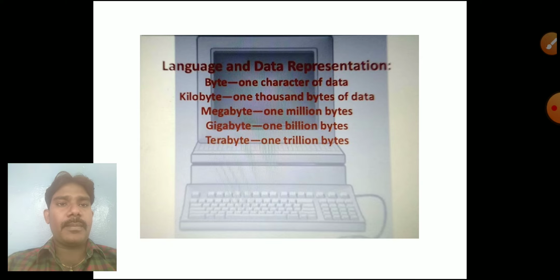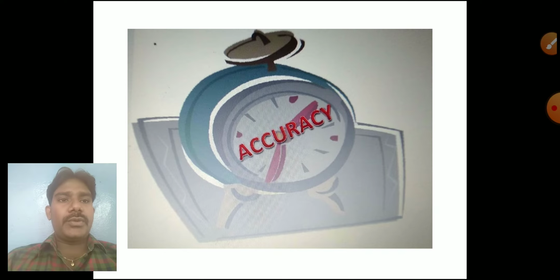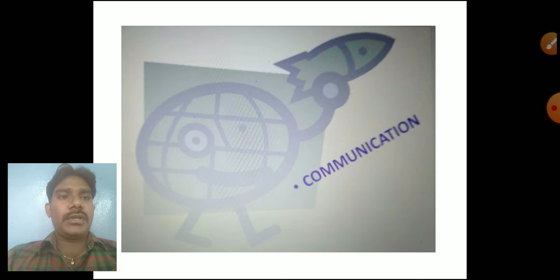Next, what are the characteristics of a computer? High speed: whatever instruction we are giving, everything will be completed quickly. High speed is the first characteristic. Second one, storage: we can store more data in a computer. Accuracy in the calculation part: whatever values we give, it will display a perfect answer. Next one, communication.